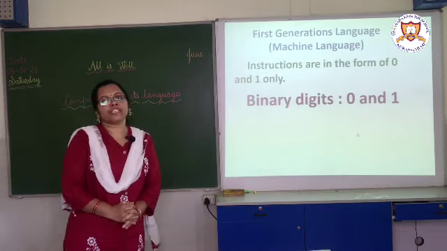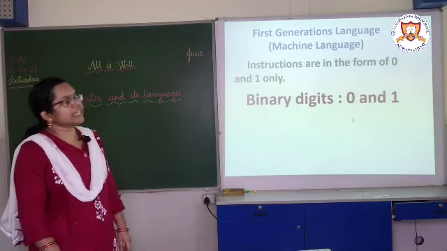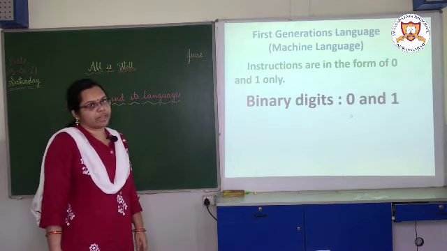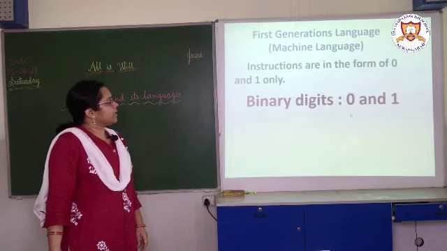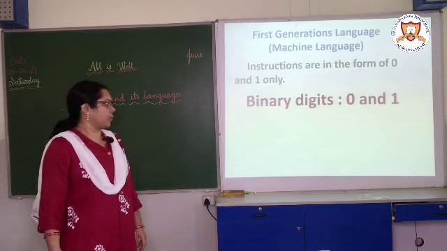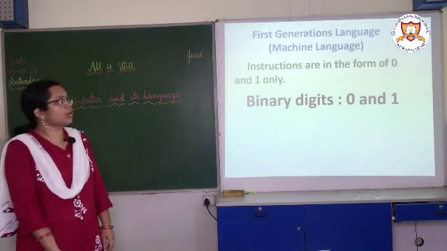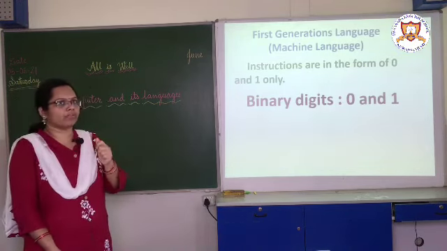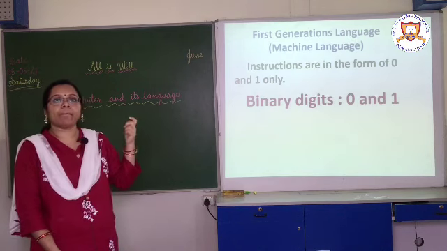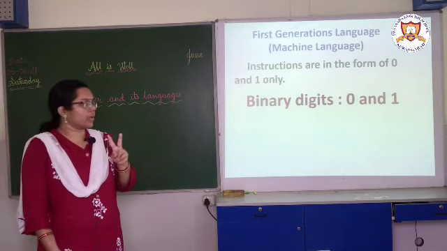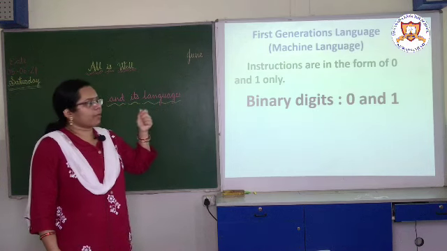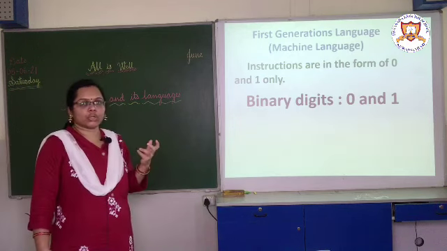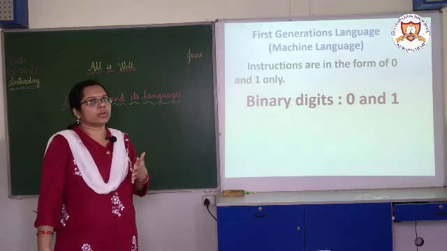Now let us see the first generation language. The first generation language is also called the machine language. All the instructions given are in the form of 0 and 1 only. Here we only use two digits, 0 and 1. They are called binary digits. Bi means 2. So in machine language we use only 0 and 1 for giving instructions to the computer to perform any particular task.